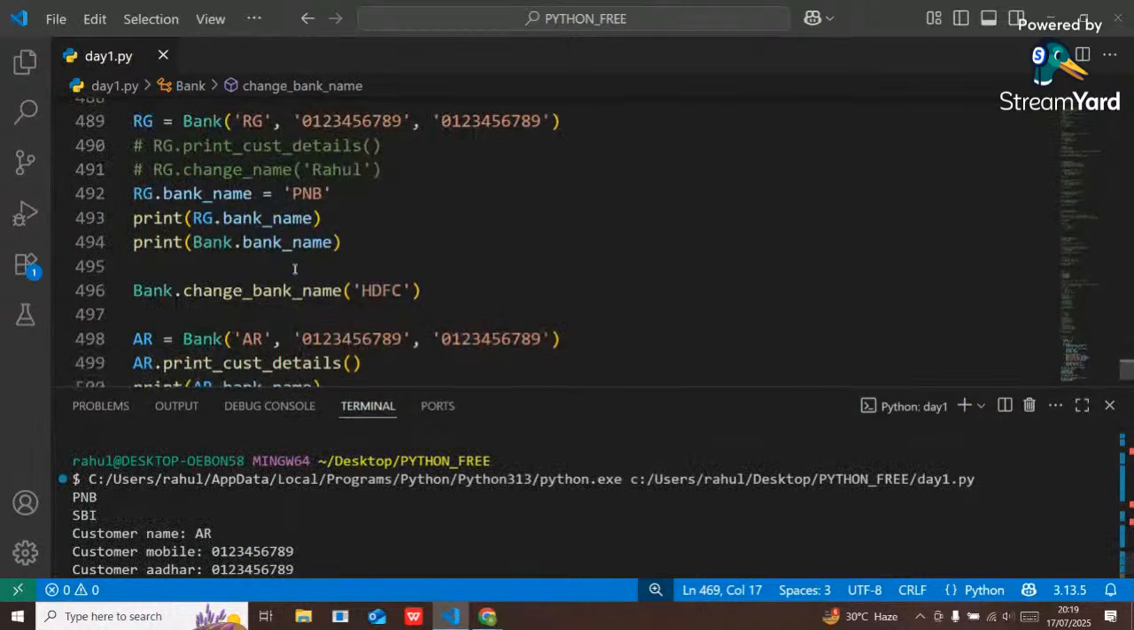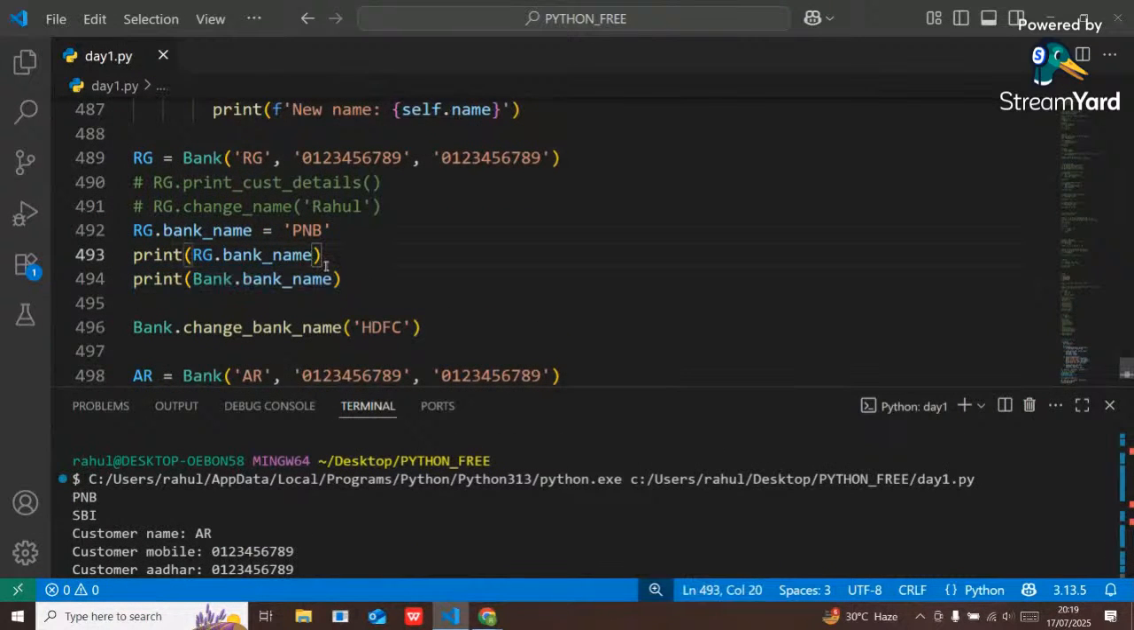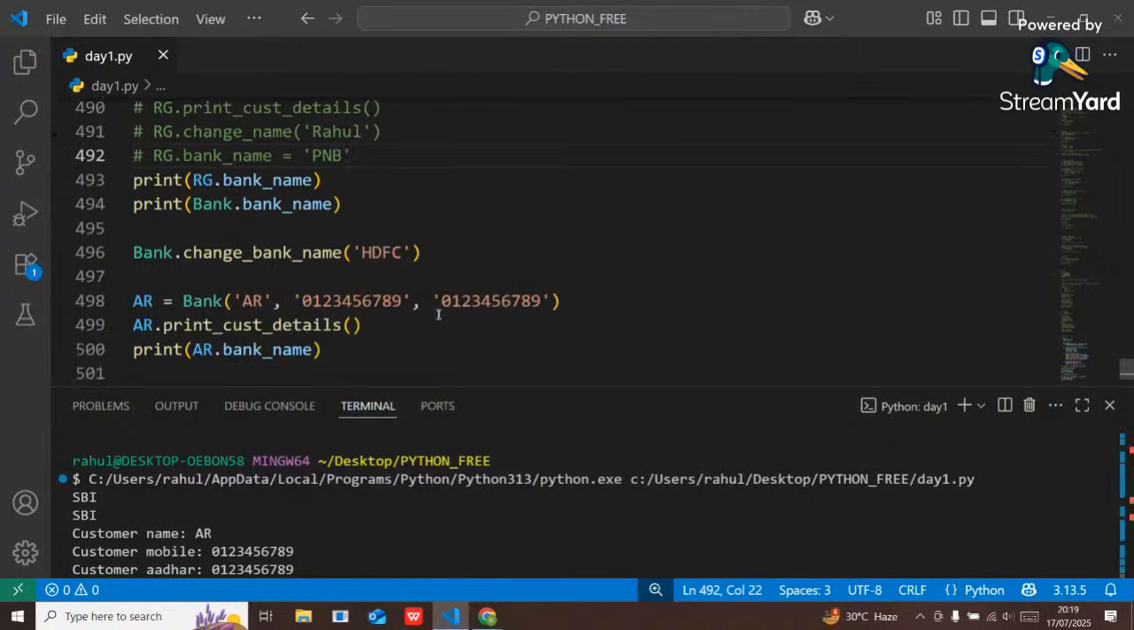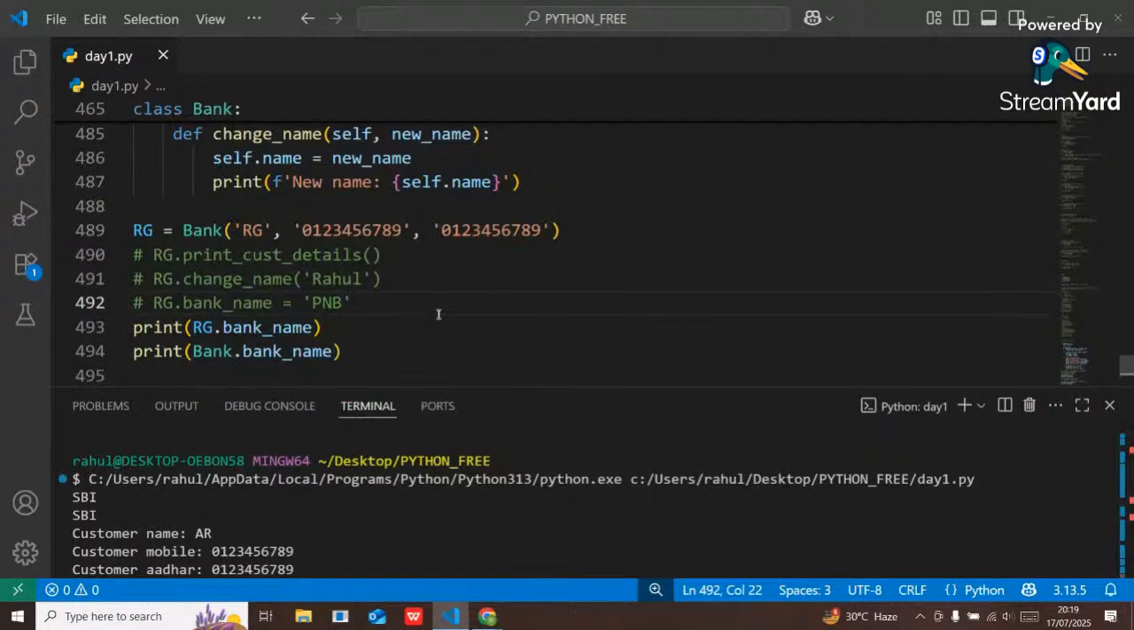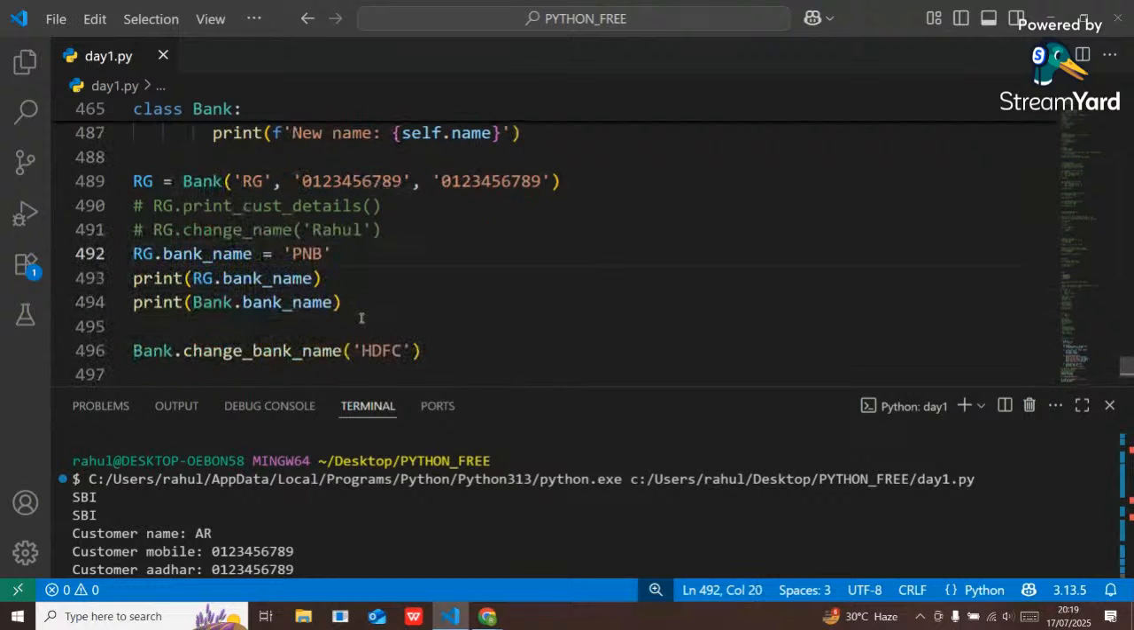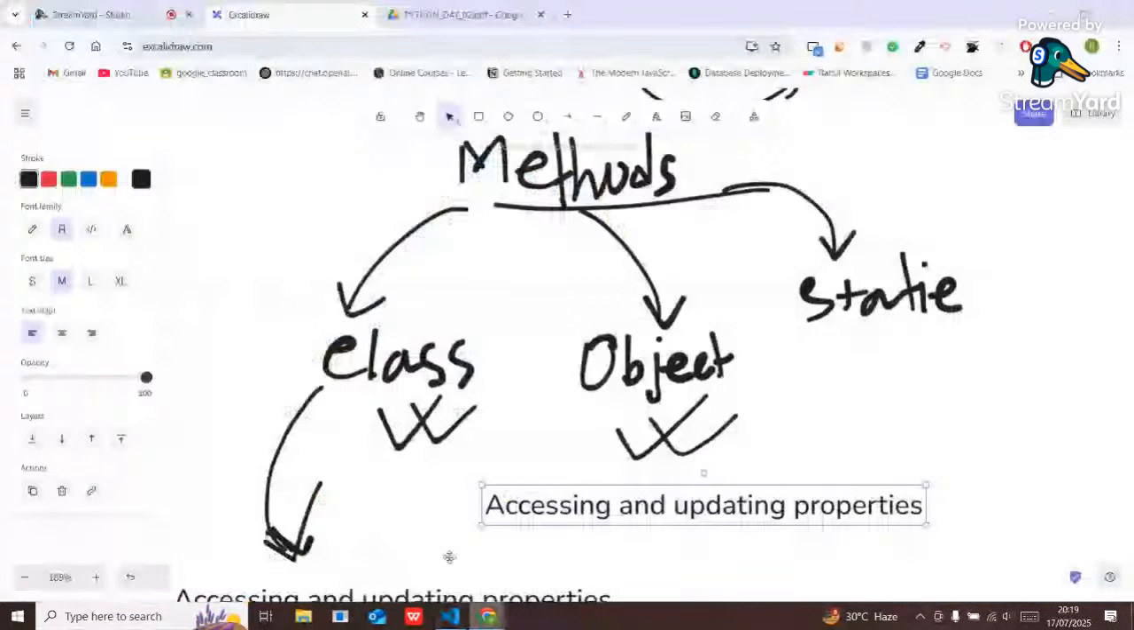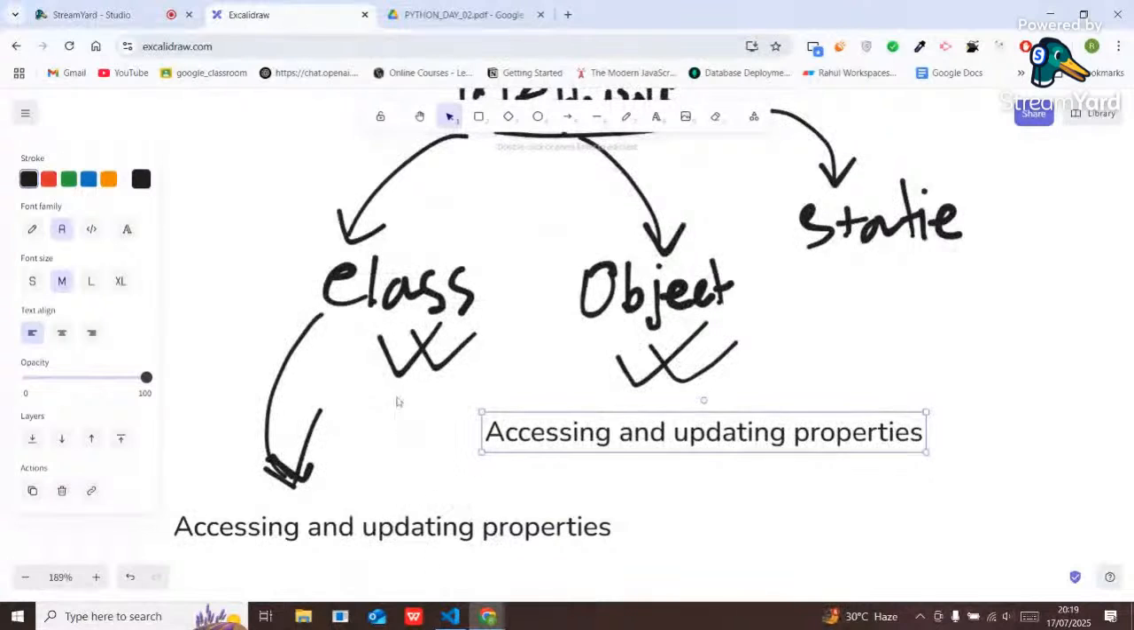For each and every object the name has been changed, right? Understandable, guys? Let me know. Class method, object method. I have told you that using a class method I can access and update the properties of a class, and using an object method I can access and update the properties of an object, right?